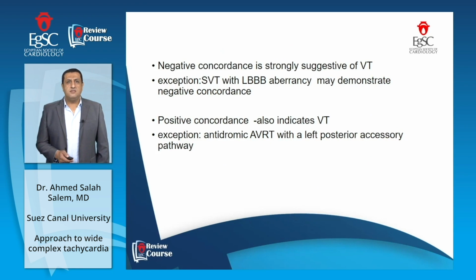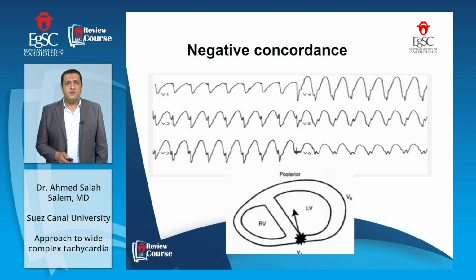Negative concordance is strongly suggestive of ventricular tachycardia. Exception: supraventricular tachycardia with left bundle branch aberrancy may demonstrate negative concordance. Positive concordance also indicates ventricular tachycardia. Exception: antidromic atrioventricular reentry tachycardia with a left posterior accessory pathway. As we see in this ECG, this is a negative concordance ECG. All of the 6 precordial leads show negative concordance.